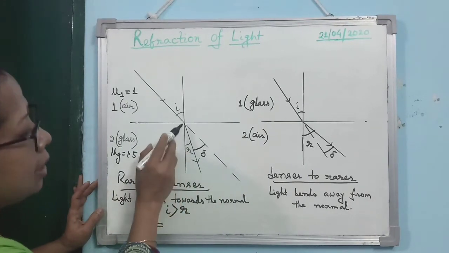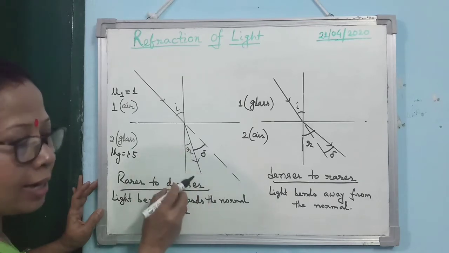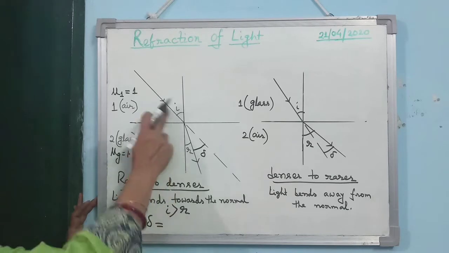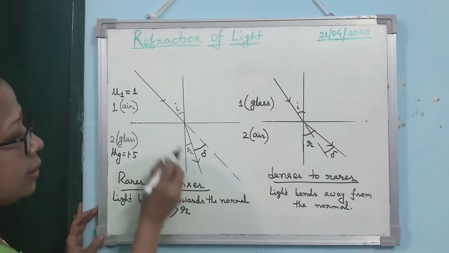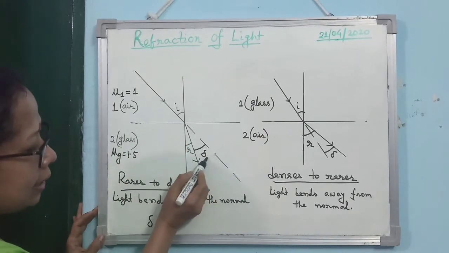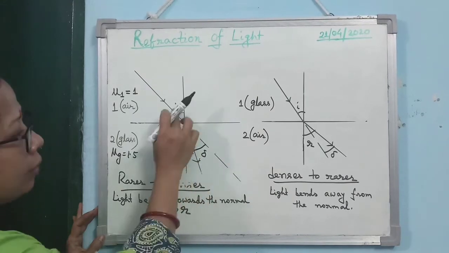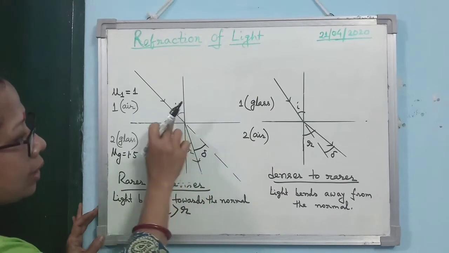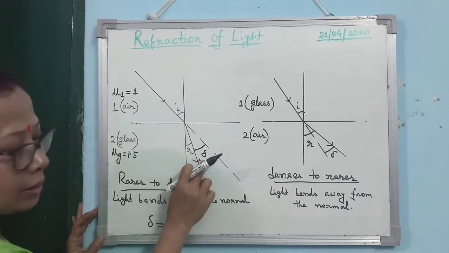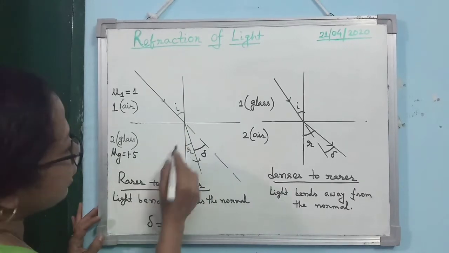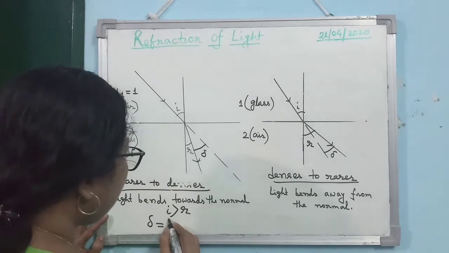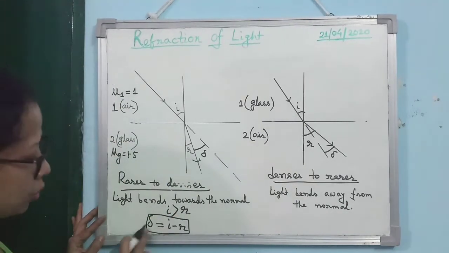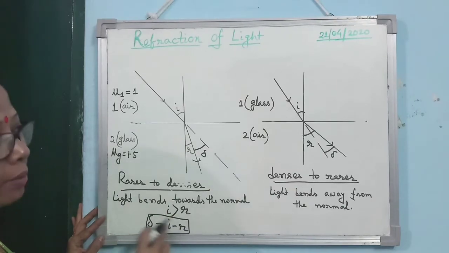So the angle between the original path and the final path is known as the angle of deviation. From the geometry of the diagram, I hope you can understand that this angle and this entire angle are vertically opposite angles, so they are equal. So you can write I is equal to R plus delta. So what is delta coming? Delta is equal to I minus R. Alright, I is greater than R, so the angle of deviation is I minus R.